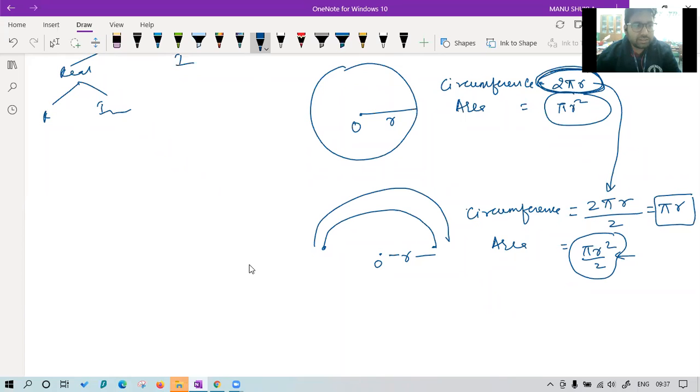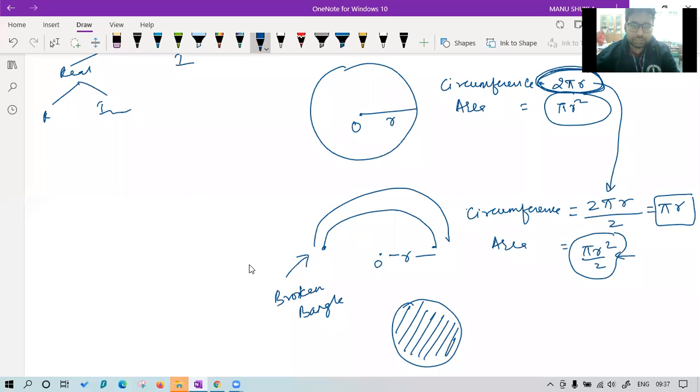One more question is there. This was an example of broken bangle in 2 equal parts. Suppose you have a compact disc like this or a chapati like this. If you divide it in 2 parts, what shape you will get?